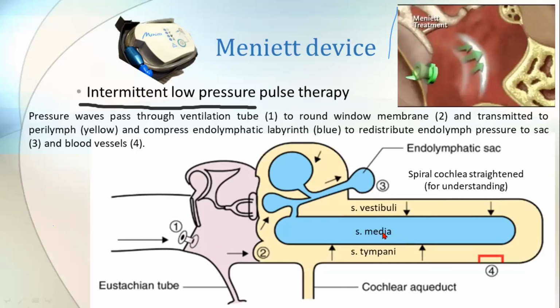So there will be some improvement in the symptoms for the patient, but this device has not shown significant improvement recently, right? So it is a discovery, but hasn't given good results yet. So this is about the Meniere device. Remember, intermittent low pressure pulse therapy.